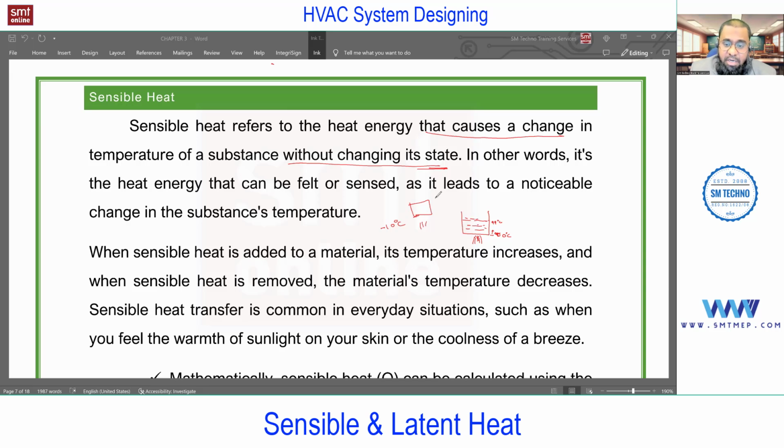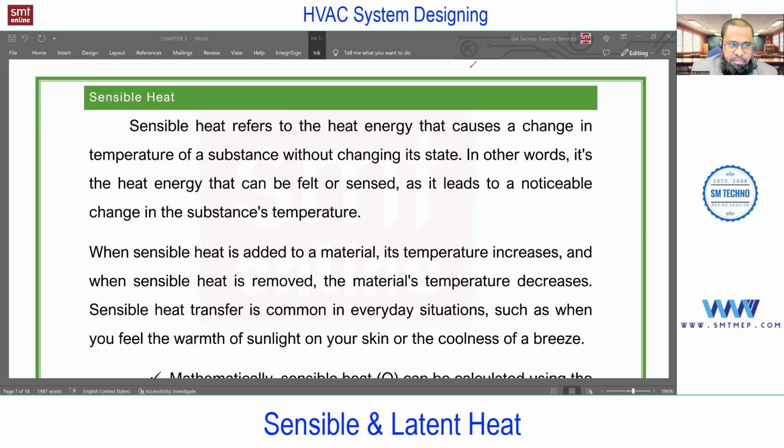When will it start melting? When the temperature reaches 0 degrees centigrade. So from minus 10 to minus 9, adding the heat, that heat is sensible. Simple, right? It can be solid, it can be liquid, or it can be vapor. Suppose vapor means above 100 degrees centigrade and adding the heat, the vapor stays vapor and the temperature increases to say 101, 102, etc. So again, that is sensible. So remember, adding or extracting the heat without change in phase is called sensible heat.